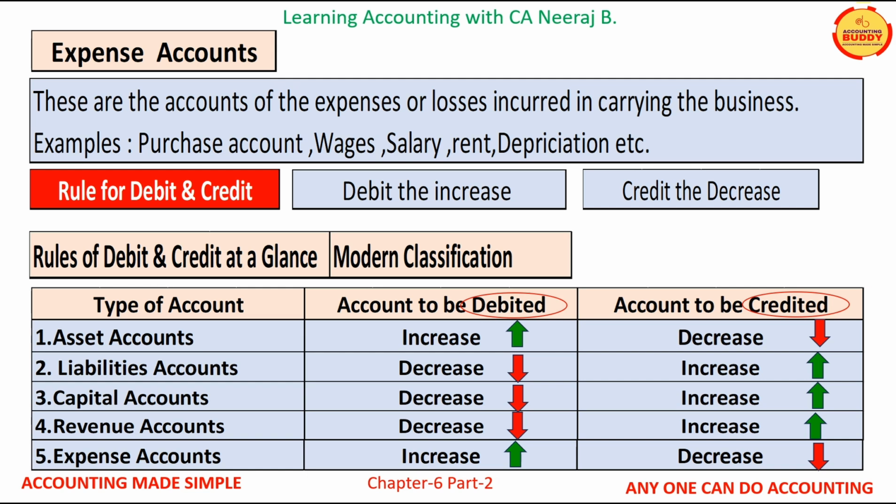Therefore, from the above table, it is clear that liability, capital, and revenue accounts are debited when they decrease, and these three types of accounts are credited when they increase. While for asset and expense type accounts, these types of accounts are debited when there is an increase, and they will be credited when they decrease.